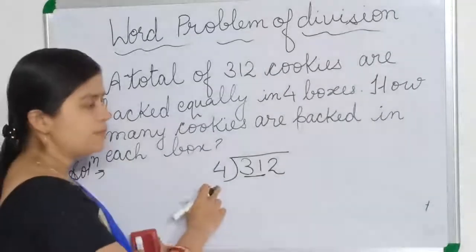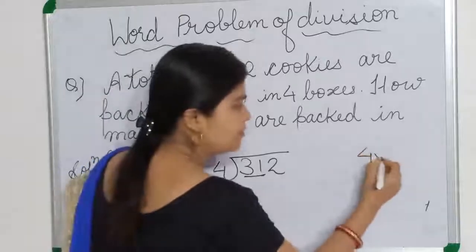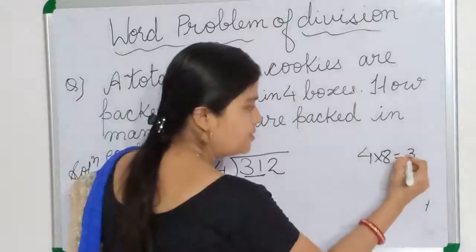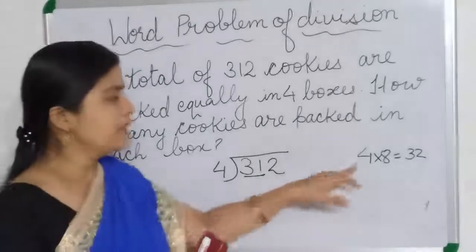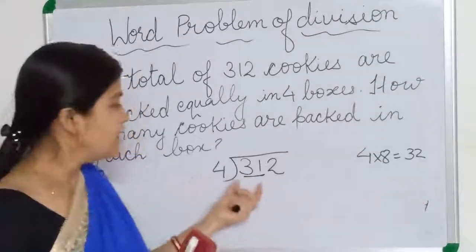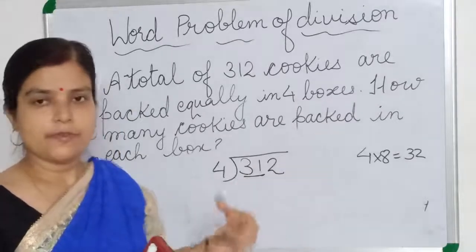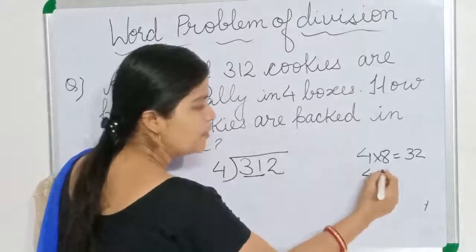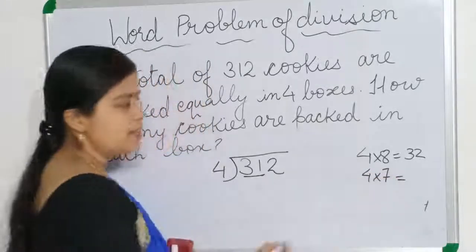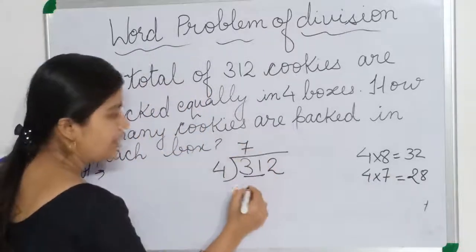We know that by recalling the multiplication table, you will get 4 8s are 32. Okay? You recall one by one. 4 1s are 4, like this you will recall. Then you will get 4 8s are 32. You will see 32 is greater than 31. So just before that, that is 7 times we will go. 4 7s are 28. So here 7 and then 28.